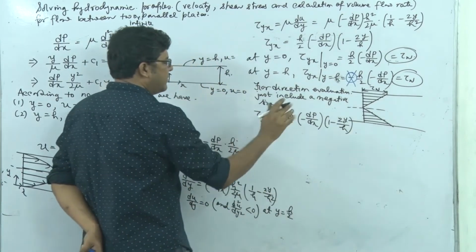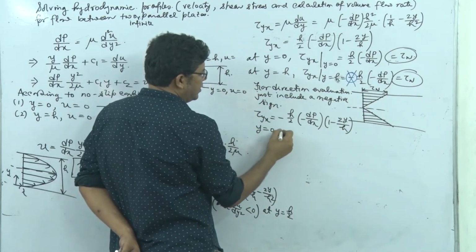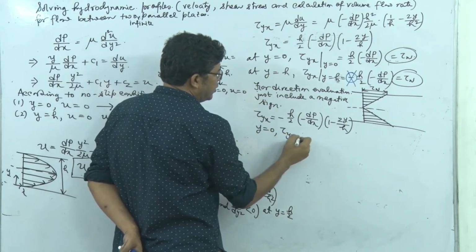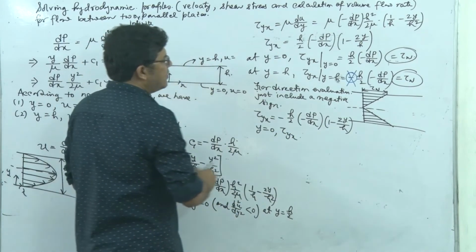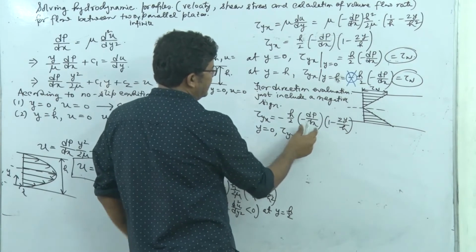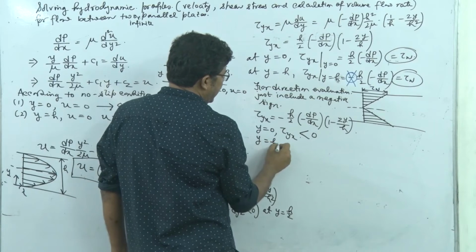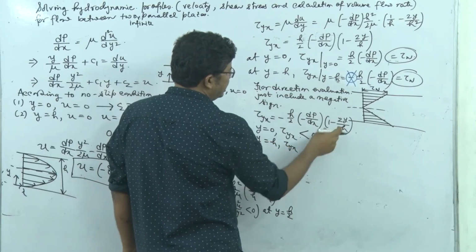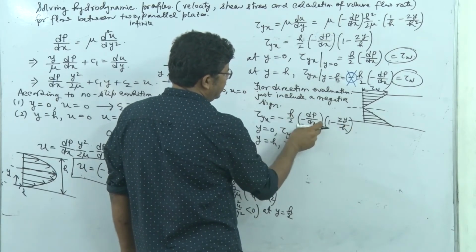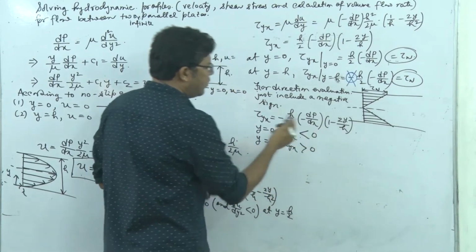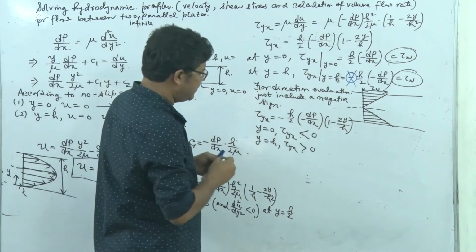Right? Now whatever may be the value, you see at y equal to 0, what is tau ix? What will be the sign of tau ix? At y equal to 0, this part is positive, this is generally positive, so this is negative. And at y equal to h, this part is negative, this is negative, this is positive, so overall it is positive. So why does it happen? What is the significance?